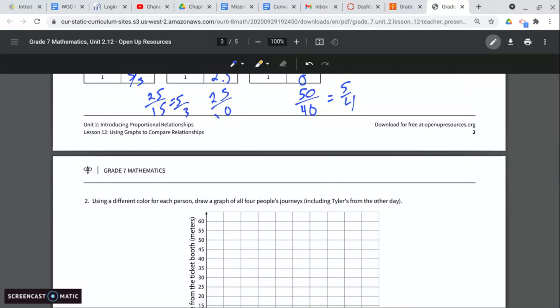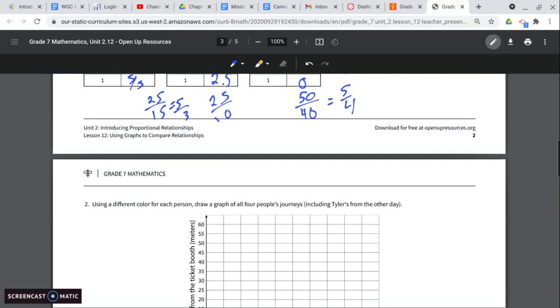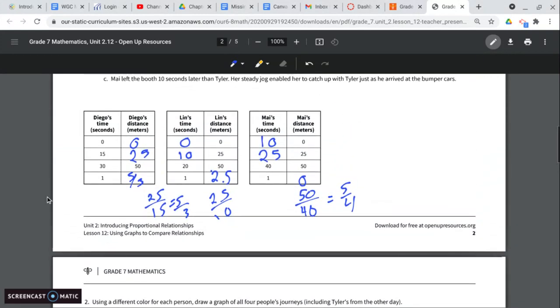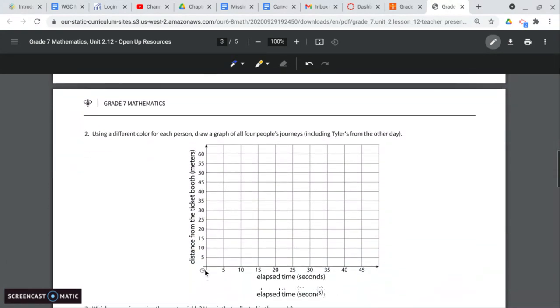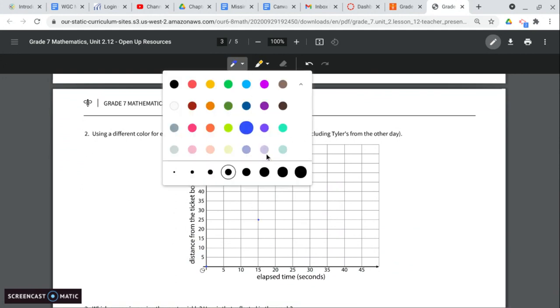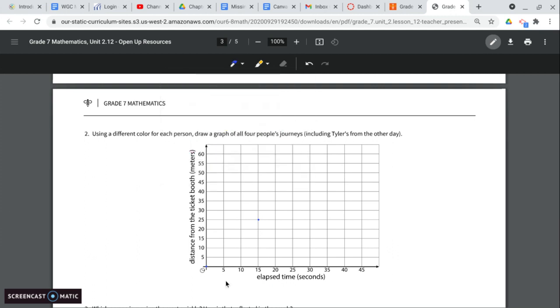We're going to have Diego and Lynn both at 0. So there's Diego, and then Diego at 15 seconds was at 25. Let me make this a little bigger so you can see it.